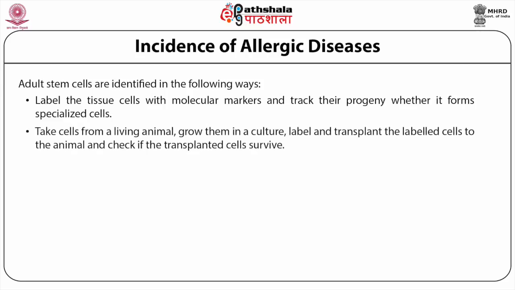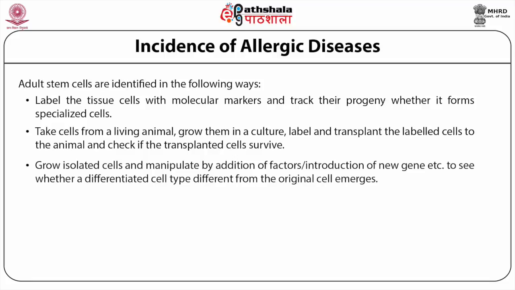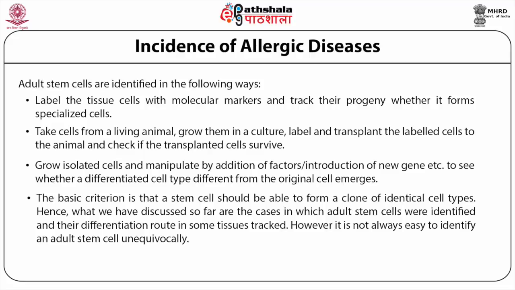Take cells from a living animal, grow them in a culture, label and transplant the labeled cells to the animal, and check if the transplanted cells survive. Grow isolated cells and manipulate by addition of factors, introduction of new genes, etc., to see whether a differentiated cell type different from the original cell emerges. The basic criterion in all these methods is that a stem cell should be able to form a clone of identical cell types. Hence, what we have discussed so far are the cases in which adult stem cells were identified and their differentiation route in some tissues tracked.